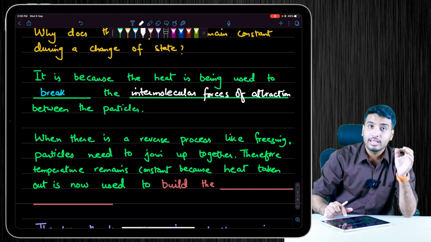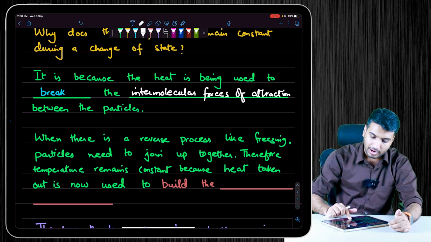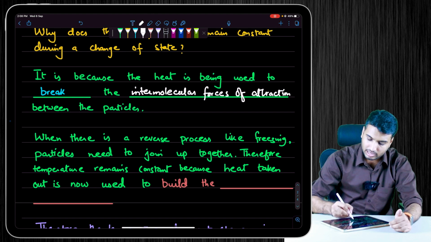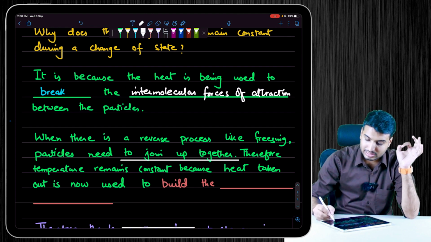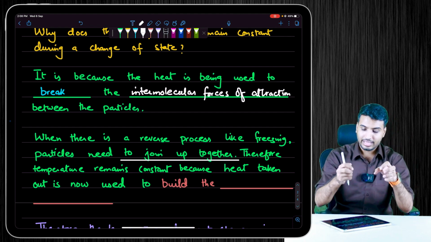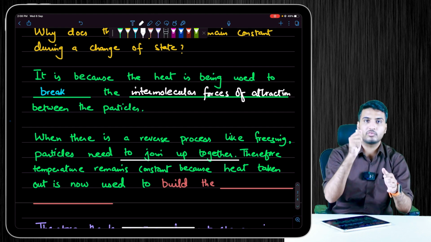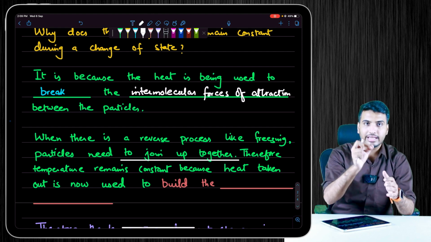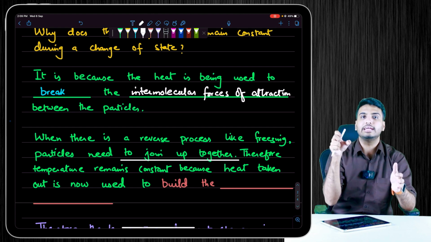Alright, so in the opposite case, like in the case of freezing, what happens? Particles need to join up together. Therefore, the temperature also remains constant because now the heat taken out is being used. To break the forces of attraction, we provided heat, and to rebuild those forces of attraction, we take out that heat.